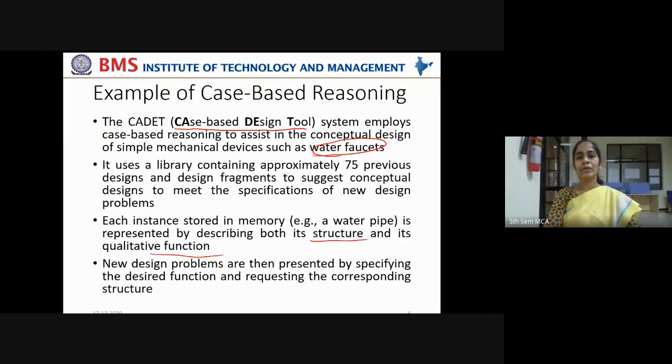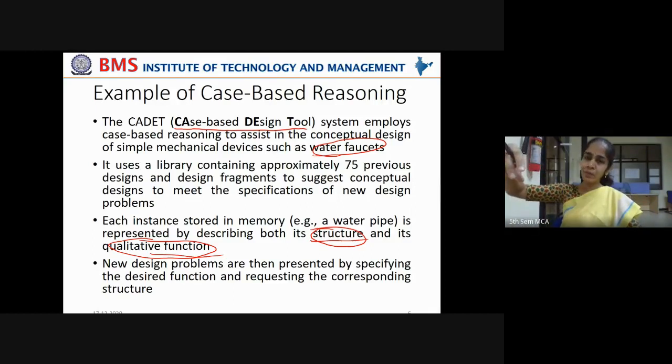Right? Each instance stored in memory, say a water pipe, is represented by describing both its structure and its qualitative function. Okay? How are the designs stored? For the water taps, the designs are stored both with respect to structure, what the structural design is, and what functionality it is fulfilling. When the tap is open, it has to give the water.